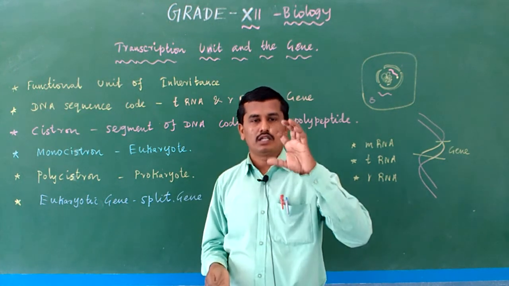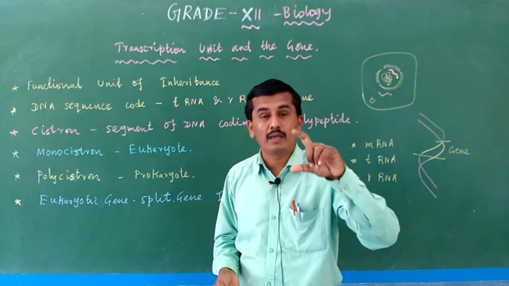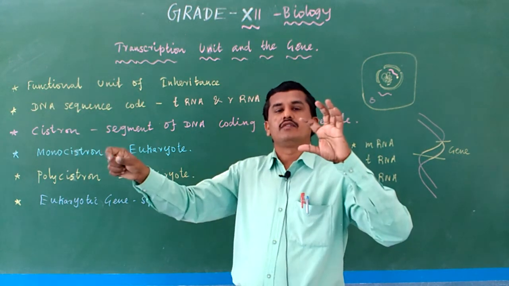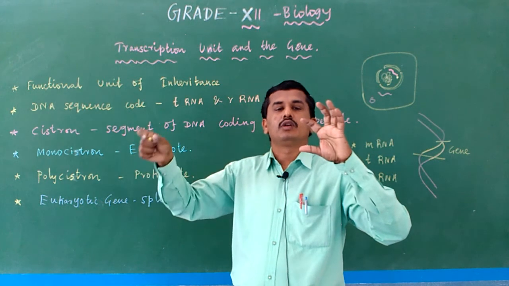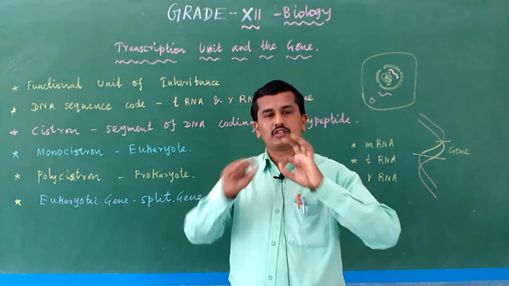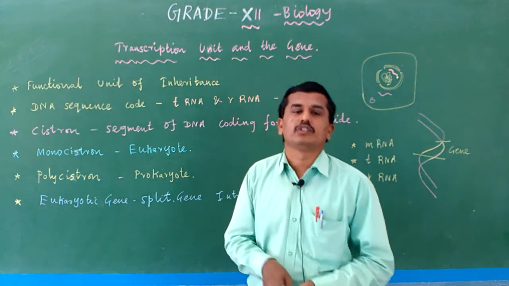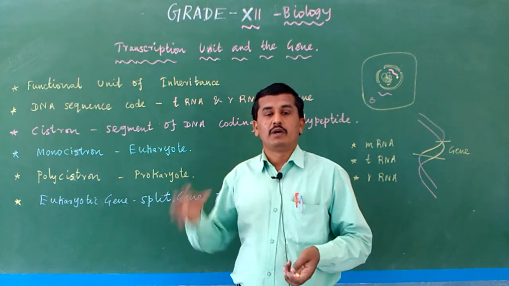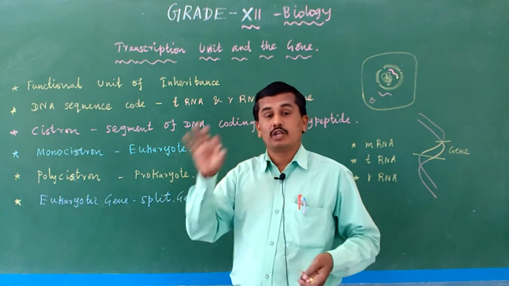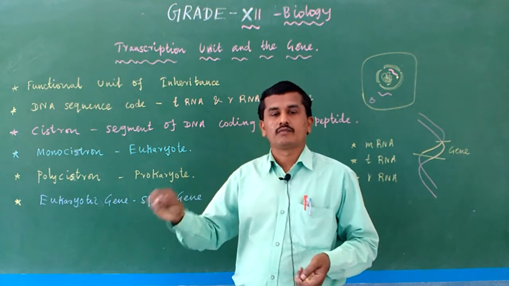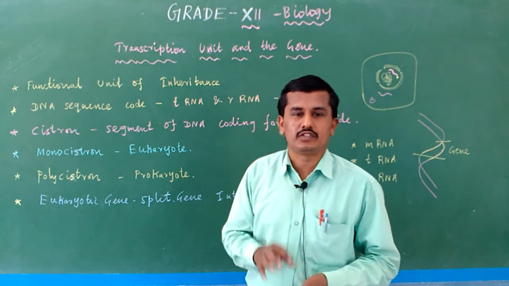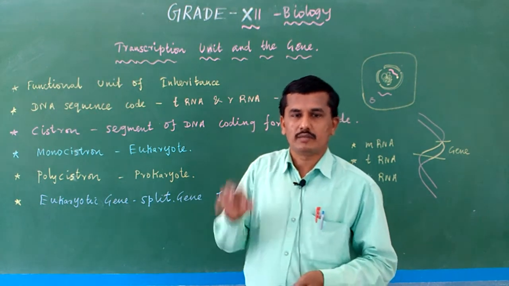So to produce the histone protein, all the DNA segments in eukaryotic cells are the same. All the eukaryotic cells contain the same type of gene which codes for the histone protein. For a particular protein, maybe different genes are present, but for histone, all the eukaryotic cells contain the same type of genes, same arrangement of genes, same nucleotide sequence.